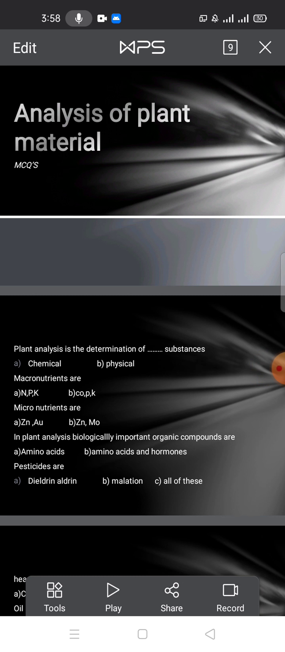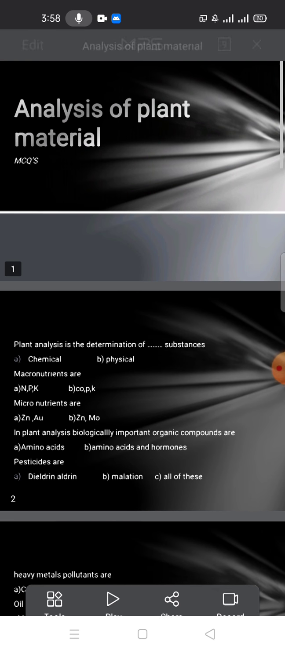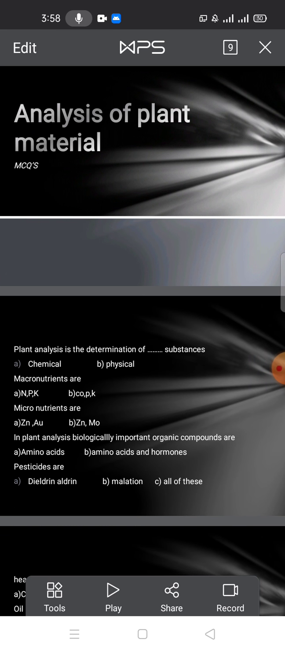So first of all, plant analysis is the determination of dash substances, chemical substances or physical substances. It will be chemical substances. Macronutrients are nitrogen, phosphorus or potassium, cobalt, phosphorus or potassium. It will be A. Micronutrients are zinc or gold or zinc or molybdenum. It will be A. In plant analysis, biologically important organic compounds are amino acids and hormones. It will be B.